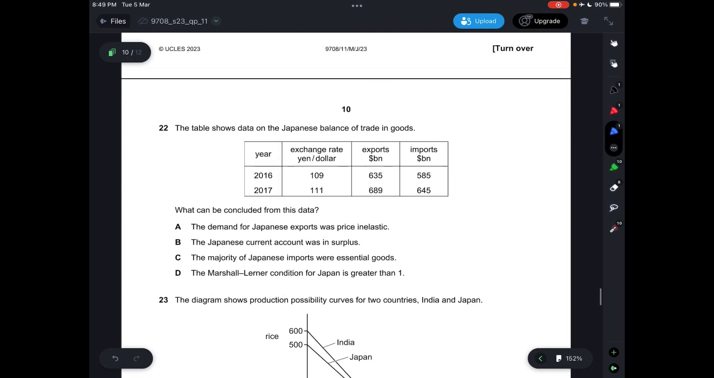Question 22, there's an issue with this question, so we'll just skip this based on the answer sheet.